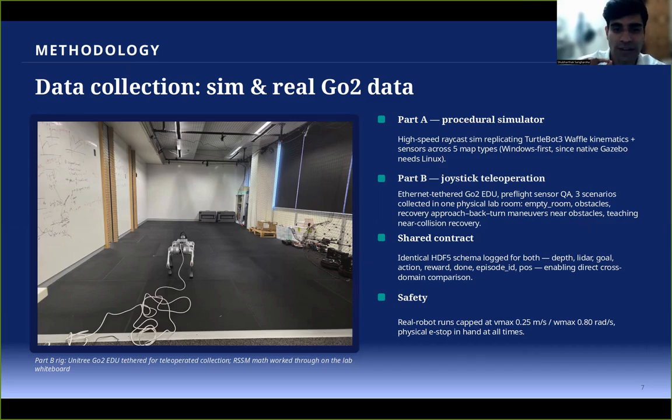All three scenarios were collected in one physical lab room. The room in this photo, as you can see, is where I actually worked through the RSSM math on the whiteboard before writing the training code. Both share an identical HDF5 schema, as we discussed before, which makes the cross-domain comparison later possible. And one last thing: for safety, every real robot run was capped at around 0.25 meters per second linear and 0.8 radians per second angular velocity.